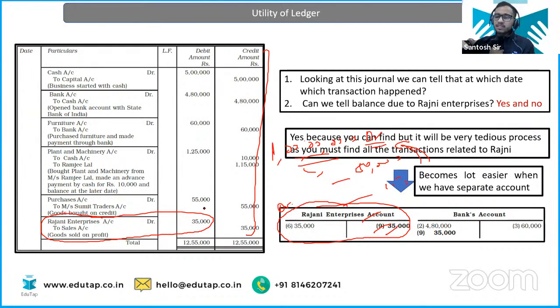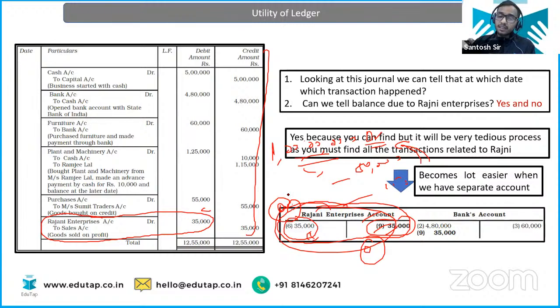So this Rajni Enterprise is our debtor, right? So on the debit side, we have 35,000. But somewhere down the line, she has paid us. Rajni Enterprise has paid us 35,000. Now how many rupees does Rajni Enterprise owe us? Zero. So we can tell that from the ledger account.